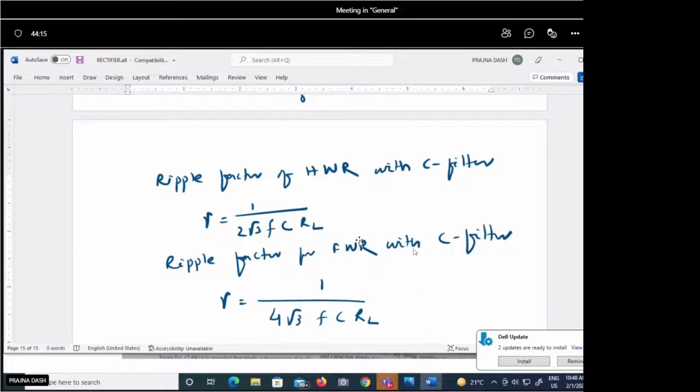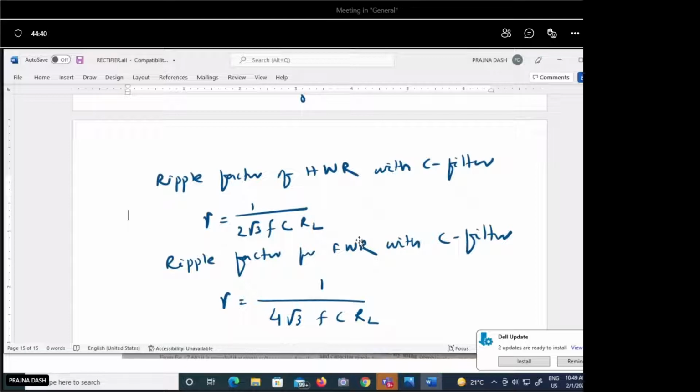For the time being, just remember the formula for the half wave rectifier and full wave rectifier with filter. What is the ripple factor? When you calculate a particular value without filter and with filter, the difference can be observed. Without filter, the ripple factor of the half wave rectifier is 1.21.